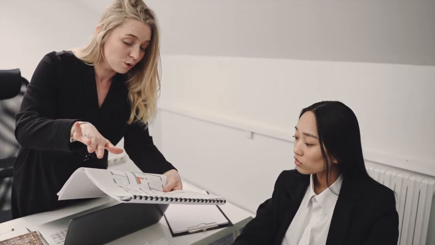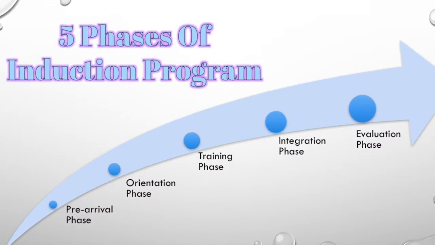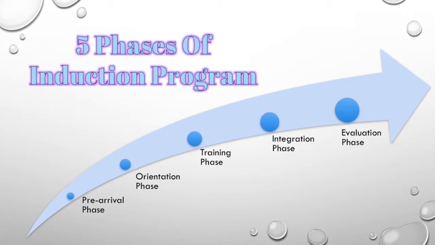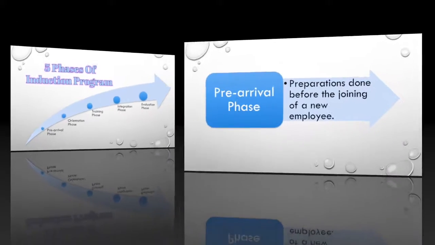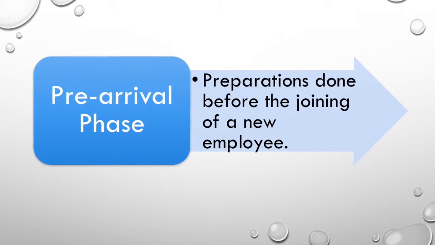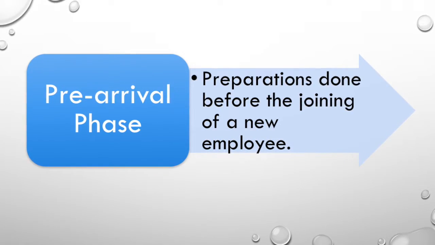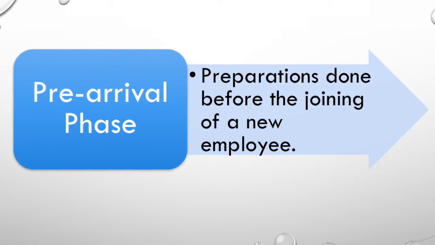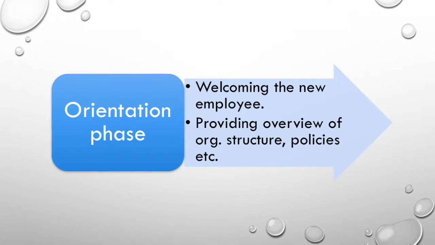A typical induction program may include 5 phases. These can vary depending upon the organization. The first phase is the pre-arrival phase. This includes the preparations done before the joining of the new employee, like sending out necessary communications related to the joining process. Second is the orientation phase.